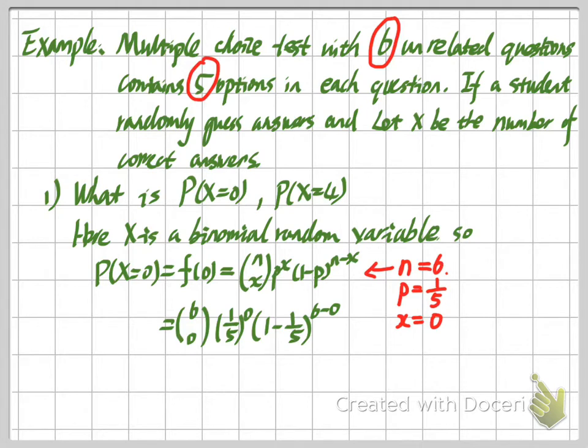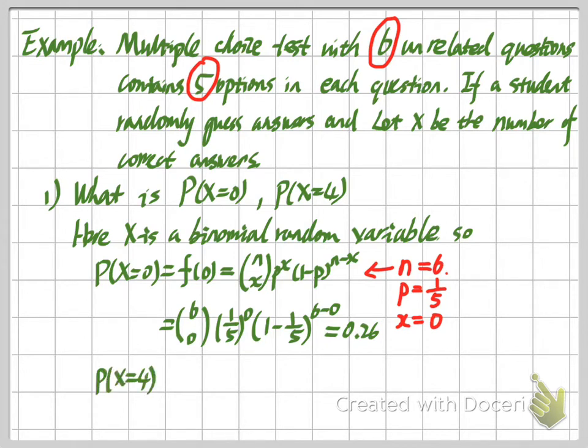And then you need to compute this by your calculator. Here I just show how you can compute this, but the answer of this part is equal to 0.262. Okay, so this is the answer for this part, probability X equals 0.